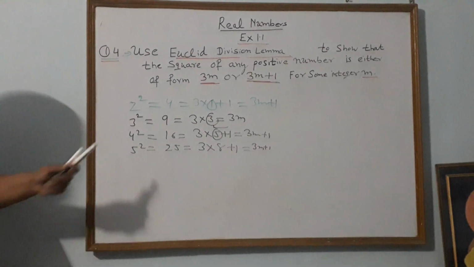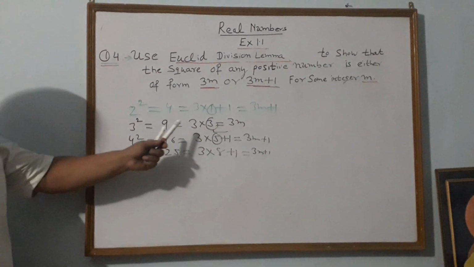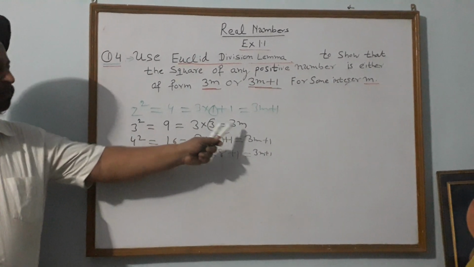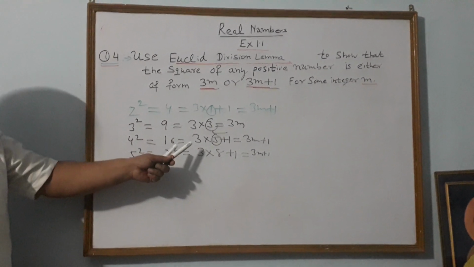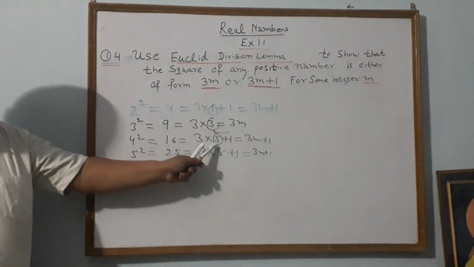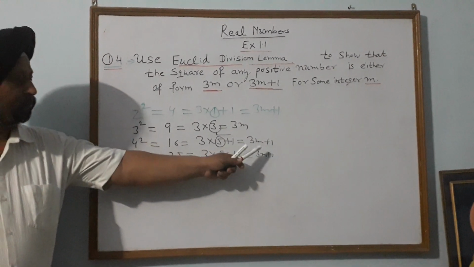Similarly, the square of 3 is 9. Its form is 3 into 3, that is 3m. What is m here? 3. The square of 4 is 16. What is its form? 3 into 5 plus 1. What is m here? 5. And it is of the form 3m plus 1.